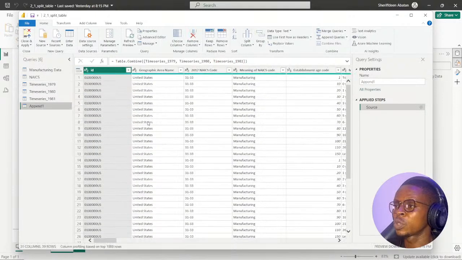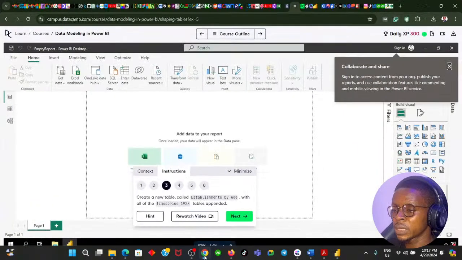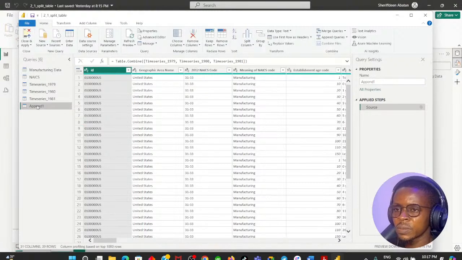You can see it's going to append them. For append to work, the tables must have the same number of columns and the columns must have the same data type, or else it is not going to work. So we have to rename this as establishments by age.